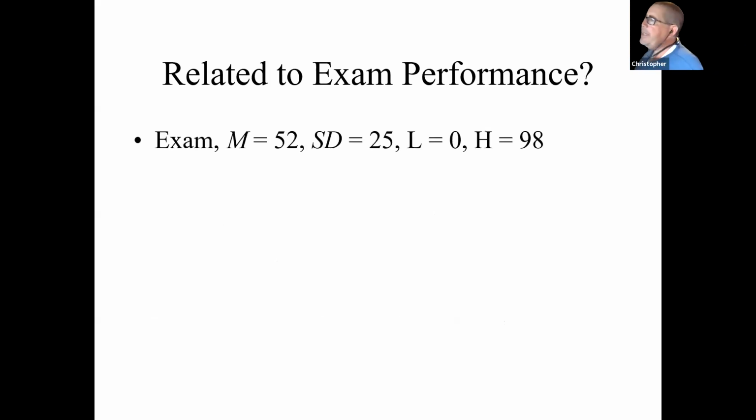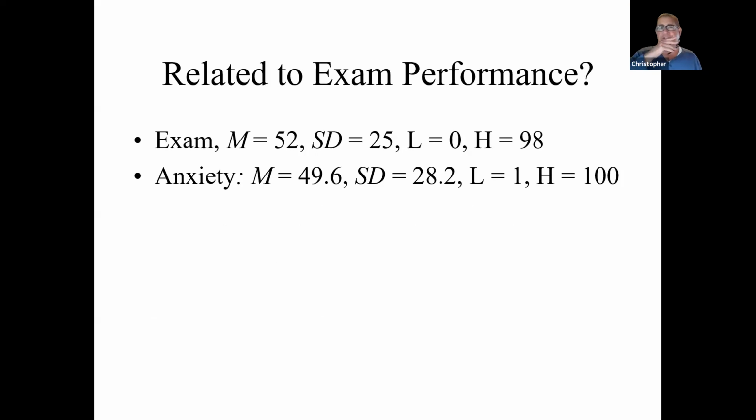So for our exam, we can also get descriptives. We have a mean of 52, standard deviation of 25. You can see the low score, the high score. We've got descriptive statistics for the anxiety scale. We can see that the means and the standard deviations and the ranges are relatively close to each other, but that really doesn't tell us anything.